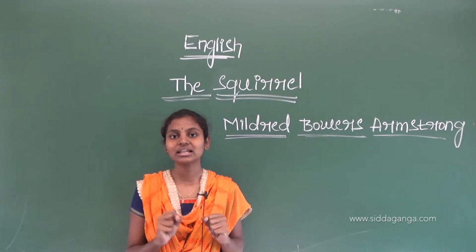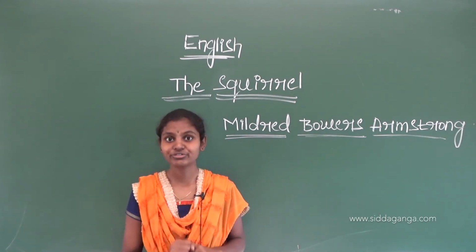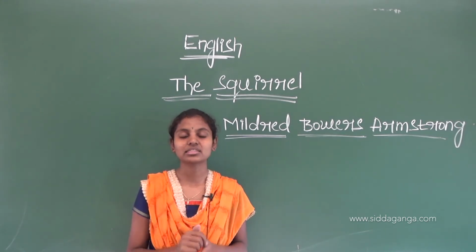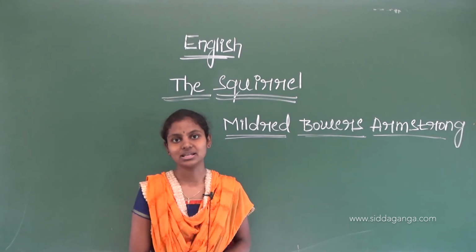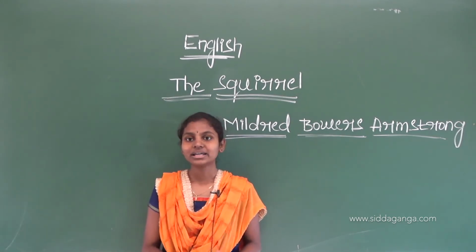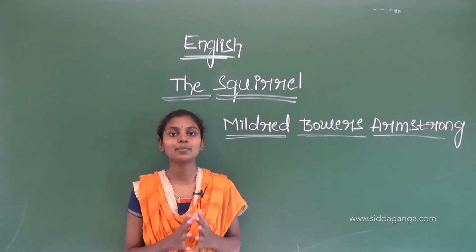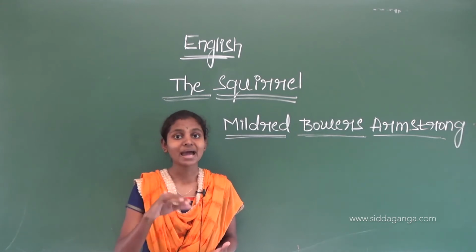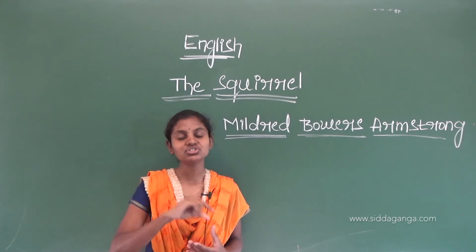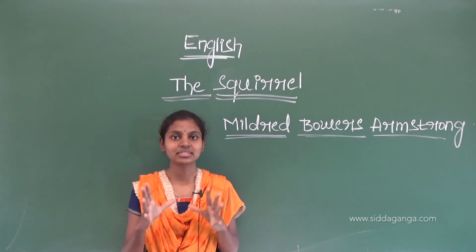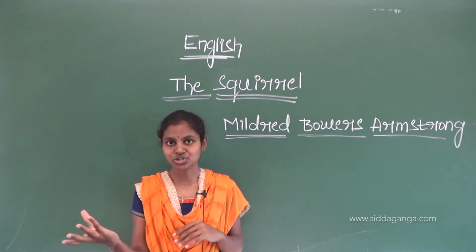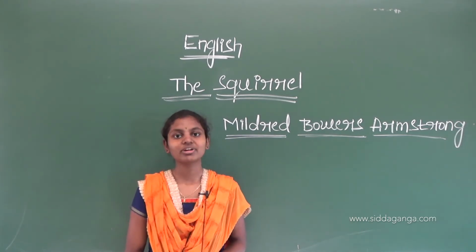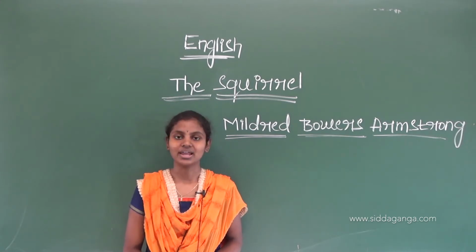Basically, a squirrel is a very small, cheerful, jolly, funny, fun-loving animal. In this poem, the poet gives a description of the squirrel from the point of view of a child. When a child sees a squirrel, what will be the description? In that way, the poet describes the squirrel from a child's point of view.